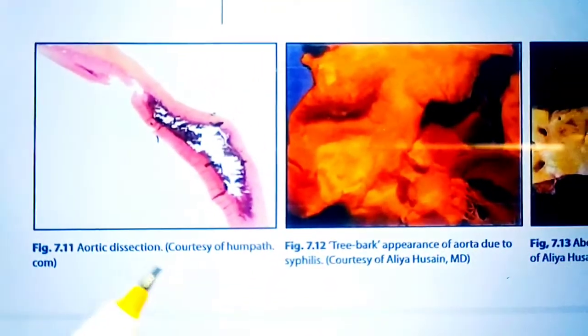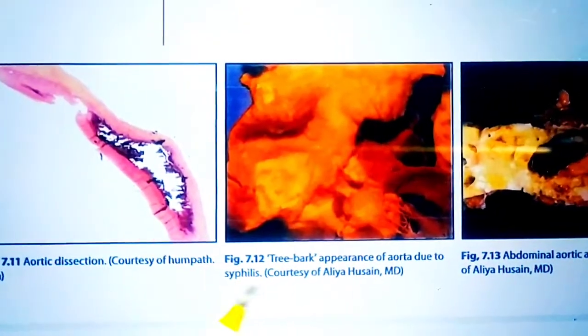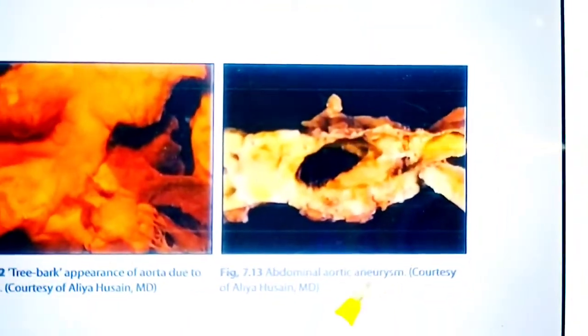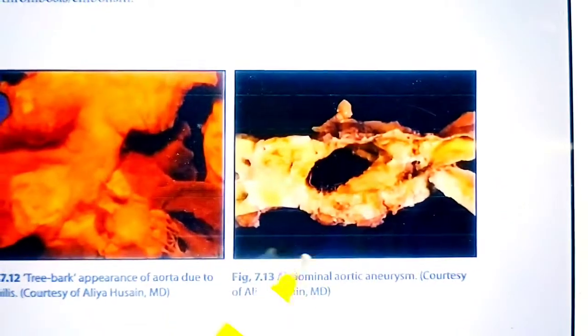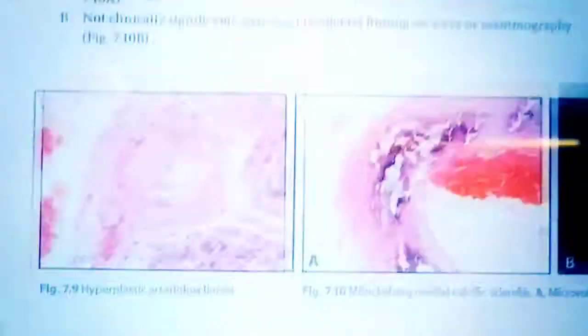Now this is the aortic dissection picture. This is the tree bark appearance of the aorta in syphilis, caused due to syphilis, and this one is the abdominal aortic aneurysm. Okay, let me show you some other pictures.